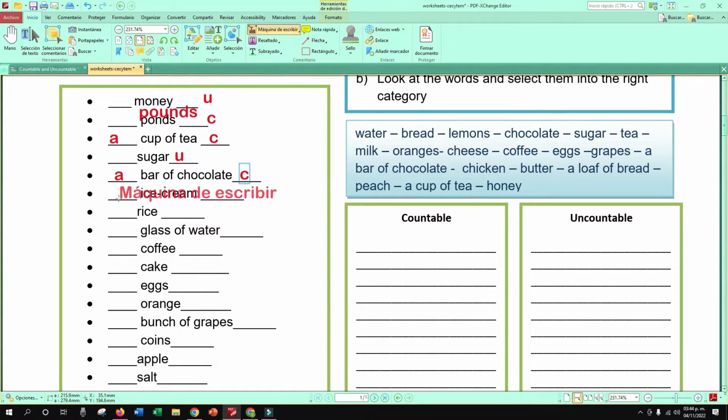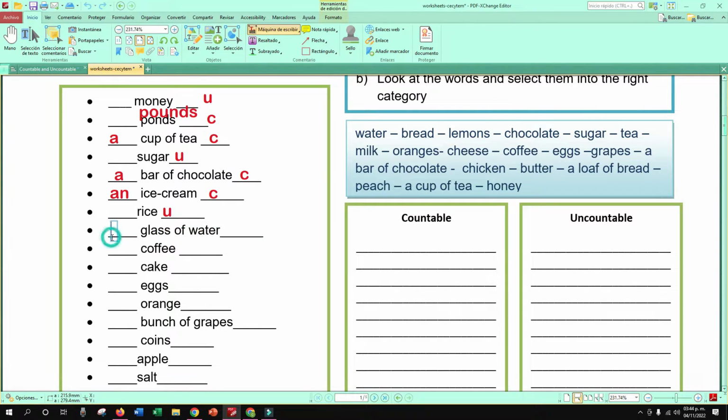Perfect. We can say an ice cream. Countable or uncountable? Sorbete. Countable. Yes, countable. Rice. Arroz. Countable or uncountable? Uncountable.